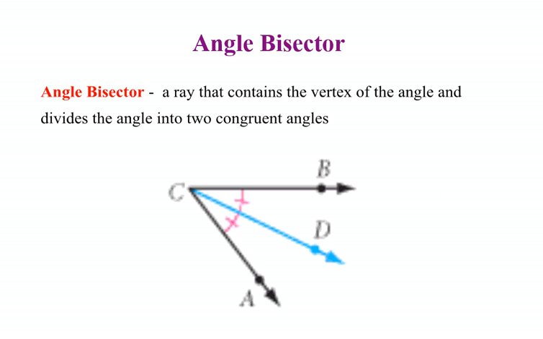And now we're going to finish up with angle bisector. A ray that contains the vertex of the angle and divides the angle into two congruent angles. Here we have angle BCA. It is being bisected by ray CD, and we know that because of the identical markings. The markings are telling us that angle BCD is congruent to angle ACD. Well, since those two angles are congruent, that means that ray CD is the angle bisector.